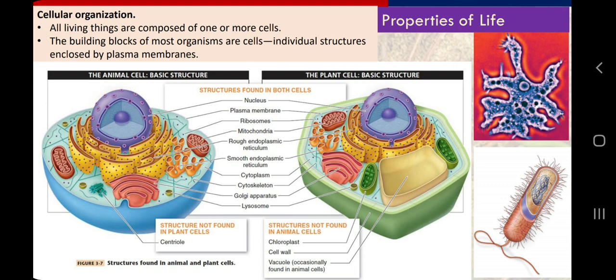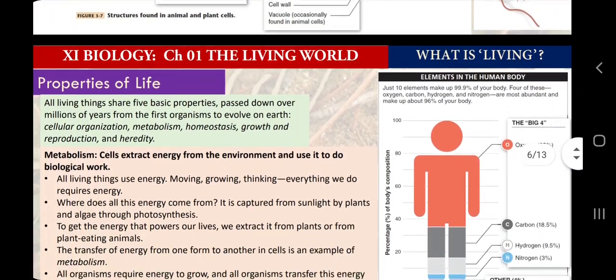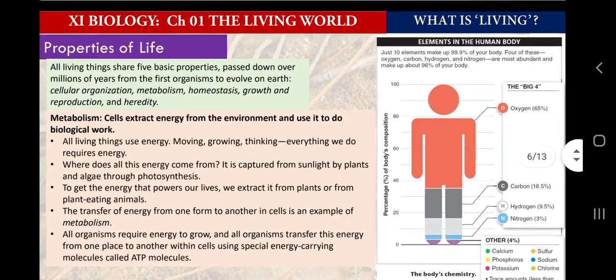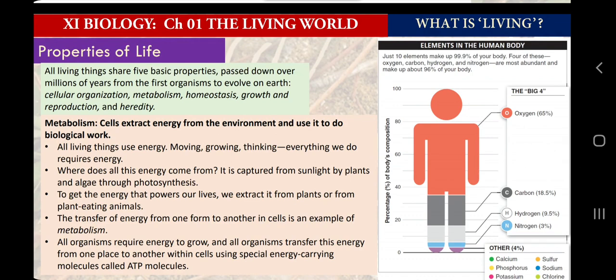For example, crystals grow or sand dunes grow, but the cellular structure is the key factor. Cellular structure is the solid foundation of living organisms. So this is the first and very important character of living organisms. Next is the metabolism. What is metabolism?